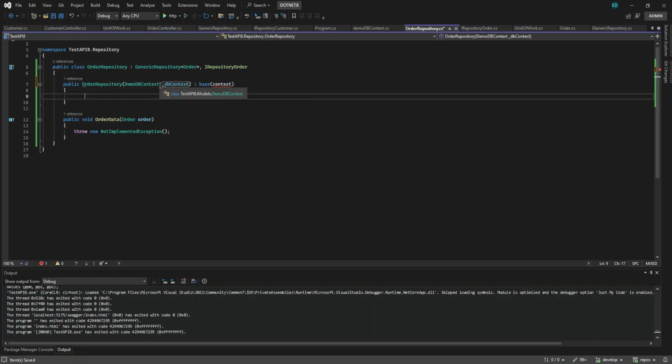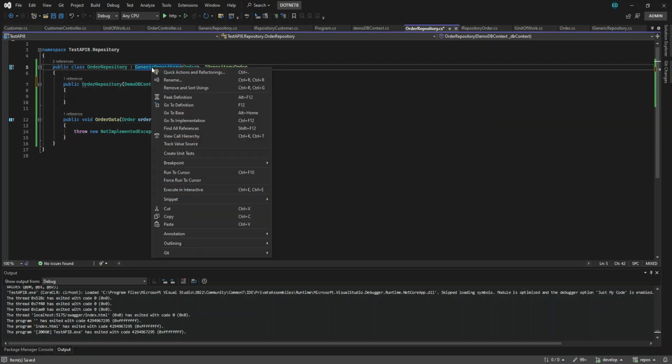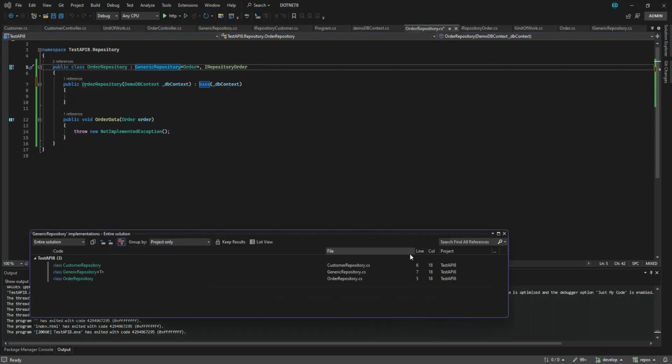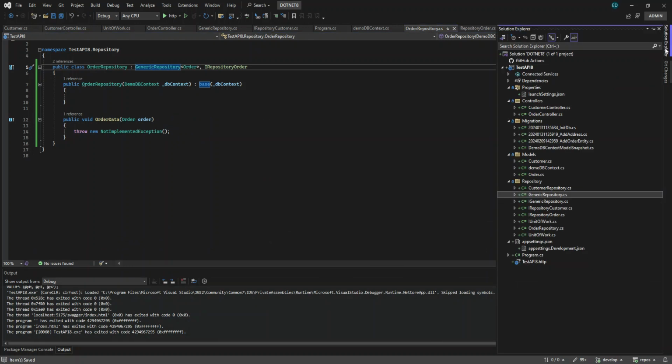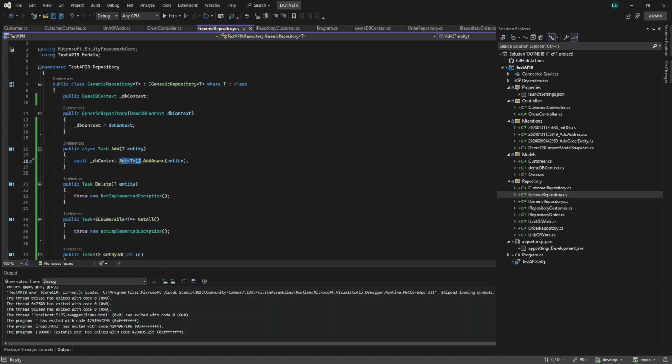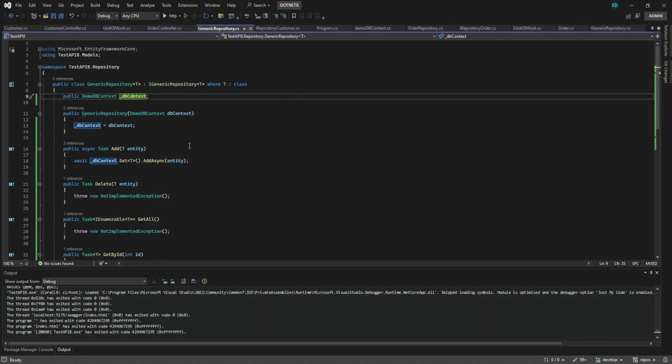So where is it coming from? It's in our generic repository. This is the DB context that we need to pass from there. Okay, we'll try it here.